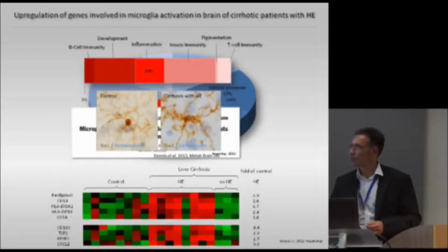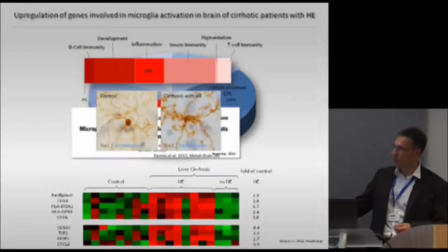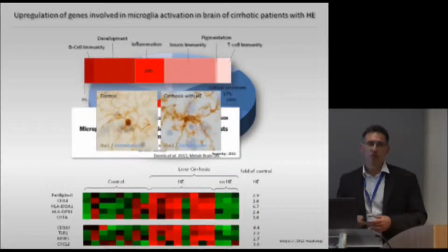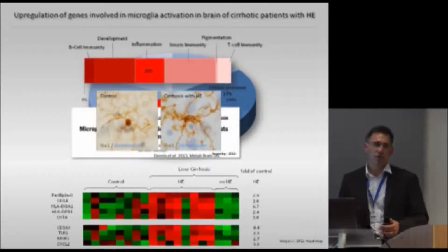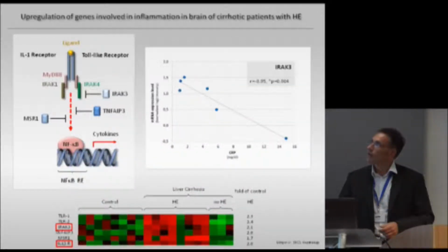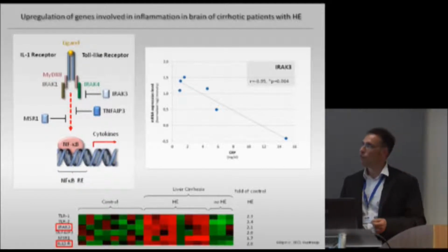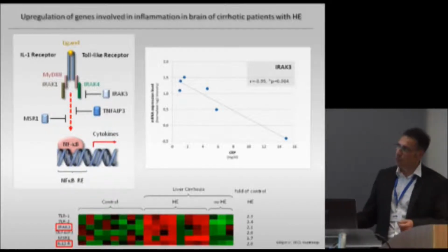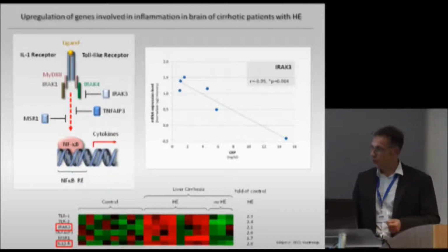for an activated microglia. But interestingly, we also found that there's an upregulation of many genes in patients with liver cirrhosis and HE, which may suggest that those microglia adopt a so-called M2 phenotype, which is an anti-inflammatory phenotype. Moreover, we were looking at very prominent genes which are involved in inflammation, like toll-like receptors and the interleukin-1 receptor, for example. And from those, it is known that through activation of the NF-kappa B signaling pathway, they also activate the transcription of pro-inflammatory cytokines.